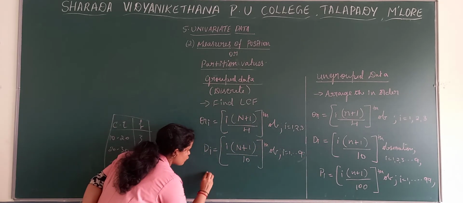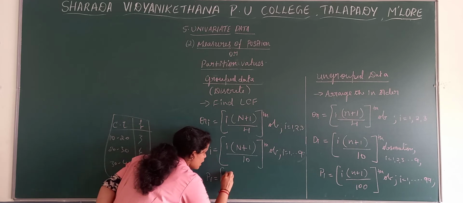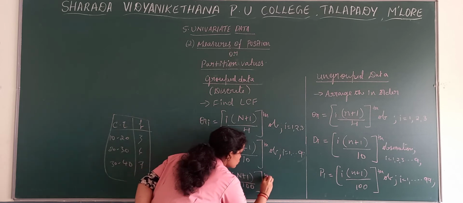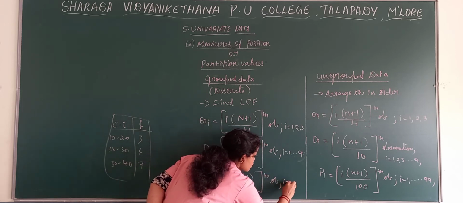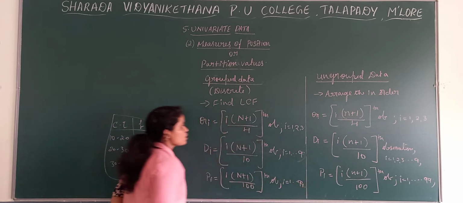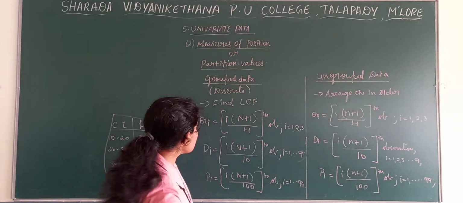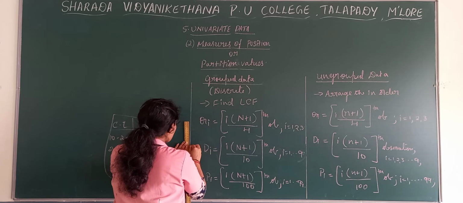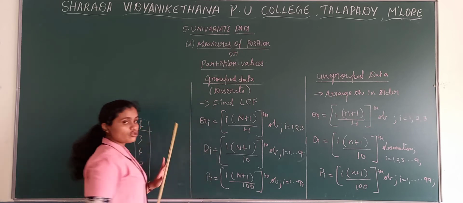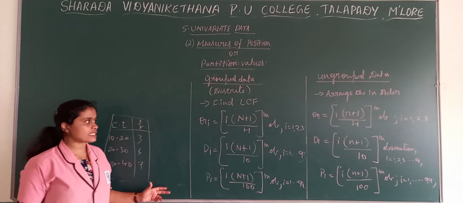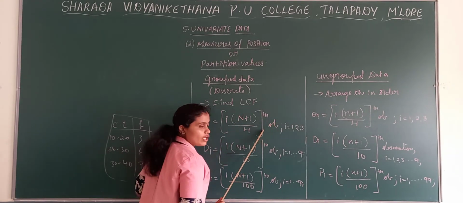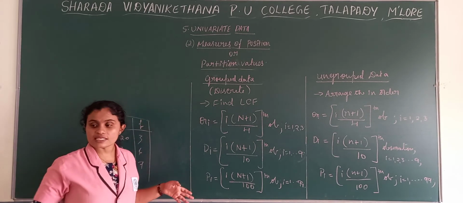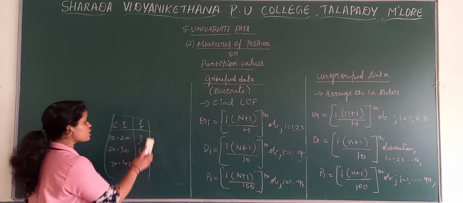Then the percentile formula, same thing, I into capital N plus 1 divided by 100 observation, and I is equal to 1 to 99. So this is about your discrete formula. The difference is, firstly we need to find out LCF. After finding out LCF, we make the total number of frequencies, that is nothing but N. Then we apply this formula and get that particular value. Then we look into LCF, and the corresponding X value is your value.